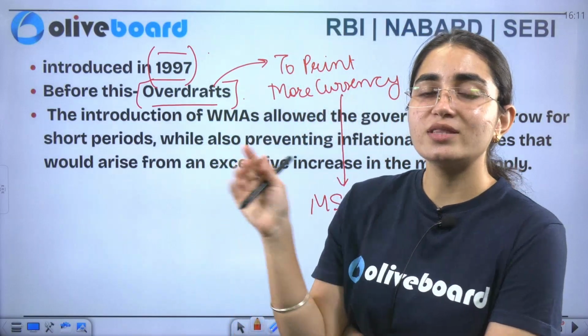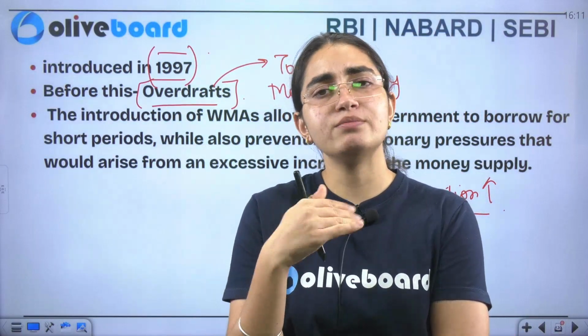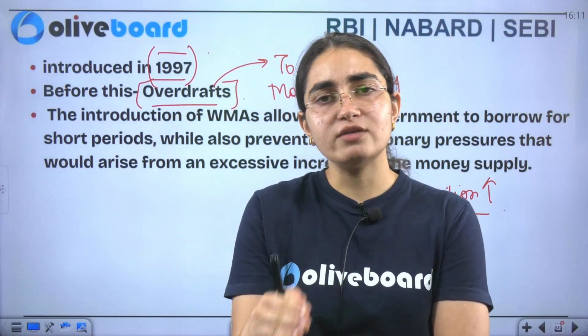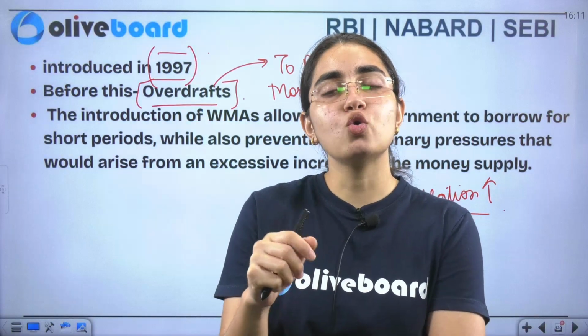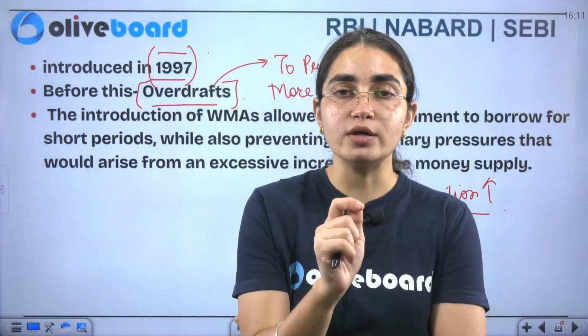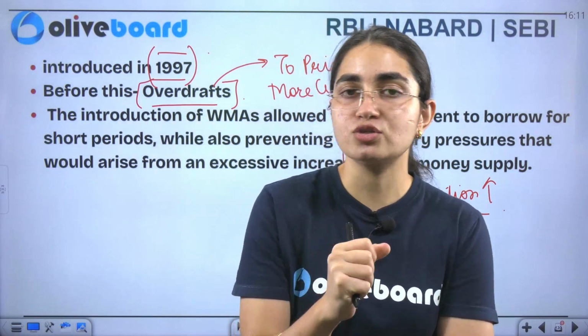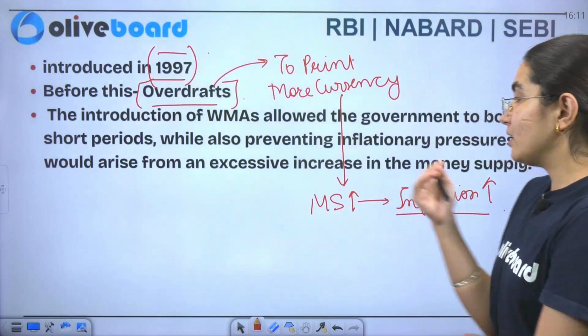So now you see here that a limit was set in which RBI told the government of India that periodically we'll keep it changing, but we'll put a limit, and you cannot just go beyond that. And if you try to go beyond that, you will have to pay more as an interest rate. Now we'll see what it refers to.